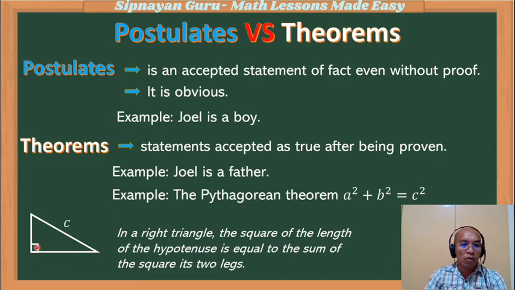Suppose the side opposite the right angle is c, which is the hypotenuse, and the other two sides, a and b, represent the legs. According to Pythagoras, in a right triangle, the square of the length of the hypotenuse is equal to the sum of the squares of its two legs. We have a lot of proofs for this particular theorem, and that could be discussed in another video.